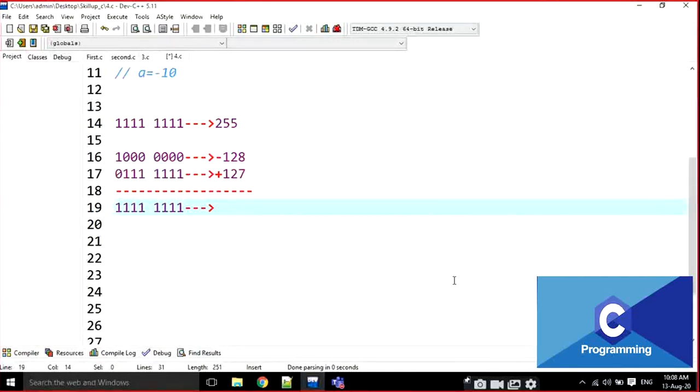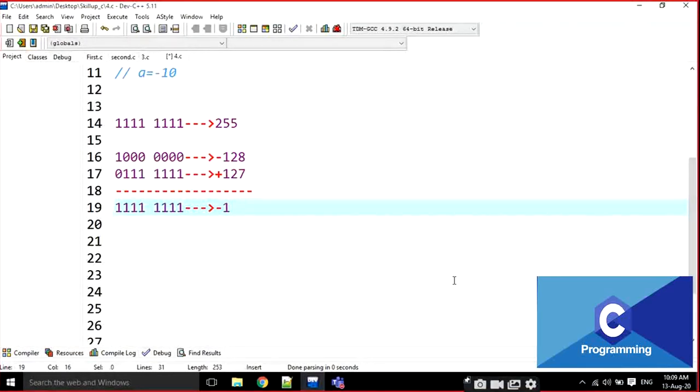What is the output here? Minus 1. Minus 128 plus 127, that is minus 1. Minus 1 representation is all ones. Every time, if it is 64-bit or 32-bit or 8-bit, if you represent all ones as a signed integer, it is not 255, it is going to be minus 1.